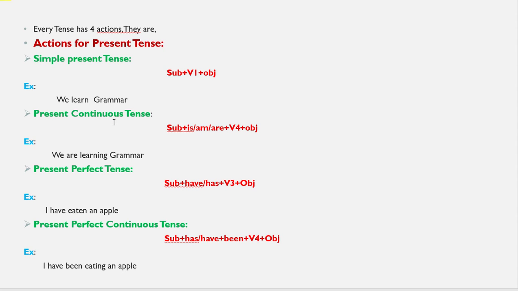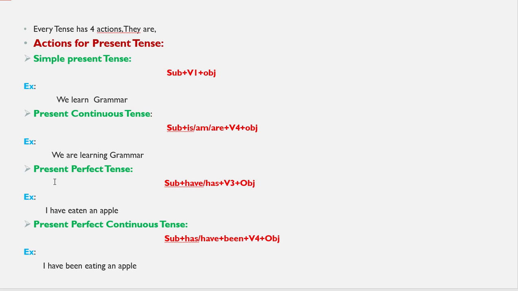If an action is going at the same time of speaking, that is present continuous tense. The formula will be subject plus is or am or are plus V4 plus object. V4 means V1 plus ing form. Continuous will indicate ing: learning, going, eating. Continuous means the ing form will come.